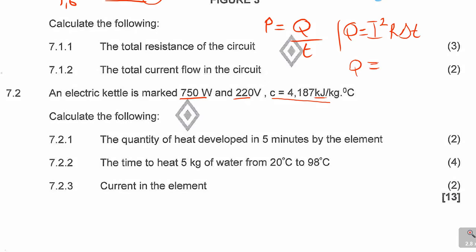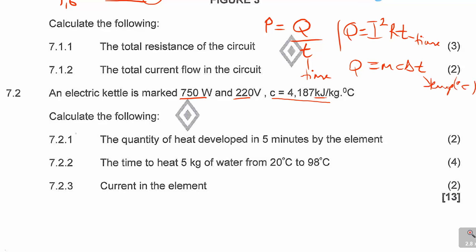This one is the time, not Q is MC change in T. That's the temperature. And P is Q over T, this is time. And this is temperature in degrees Celsius.